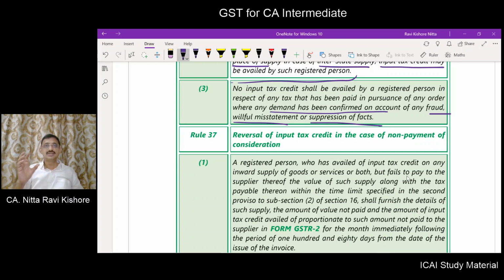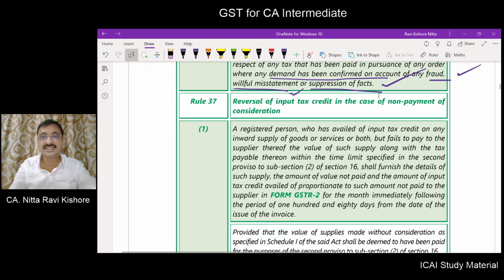Let us say you are moving goods from one place to another without waybill or without invoice, right? Then the goods are confiscated, or the GST department caught hold of you, and you paid the tax and penalty on that. But even though you have paid the tax and penalty, you are not eligible to take input tax credit on that, because it is due to fraud or willful misstatement or suppression of fact.